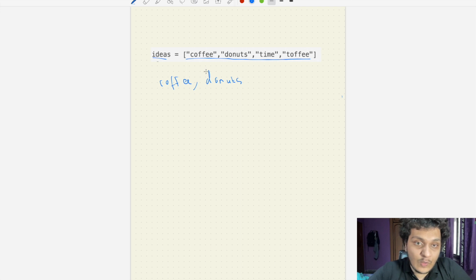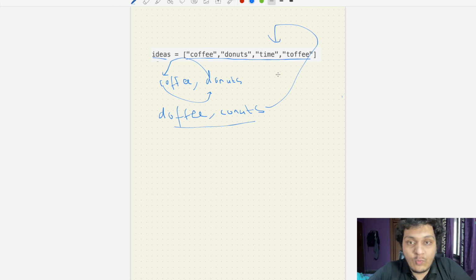So we will swap this letter here and this letter here. The new words will be toffee and conut. Is either of these two words available in this list? No. So then we have found one distinct value, so we have to increase the count by one here.